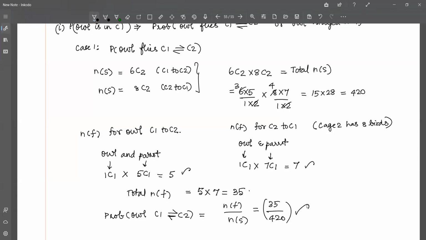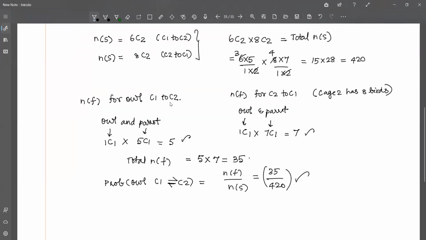Because I'm just guessing there could be some other value because we have just done case 1. There could be another value from case 2 and we might have to add these two. So I'm waiting for case 2 to happen. So case 2, what happens? We are going to find the probability of owl staying in cage 1 itself.